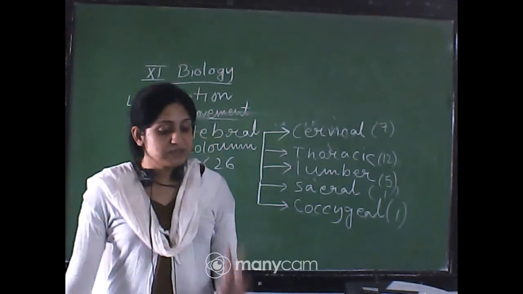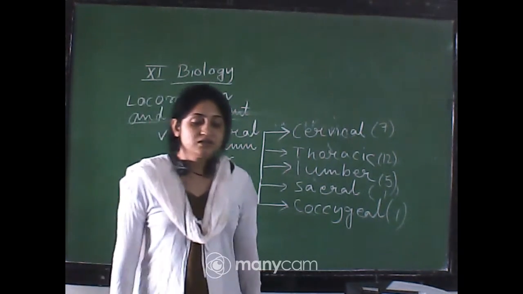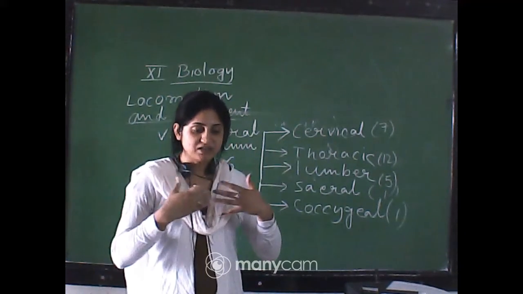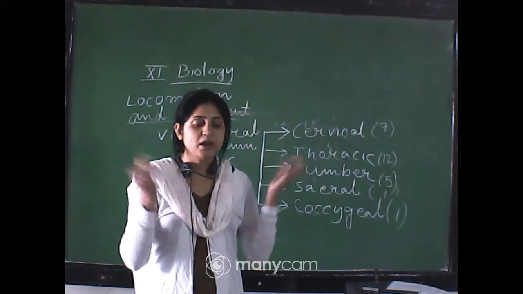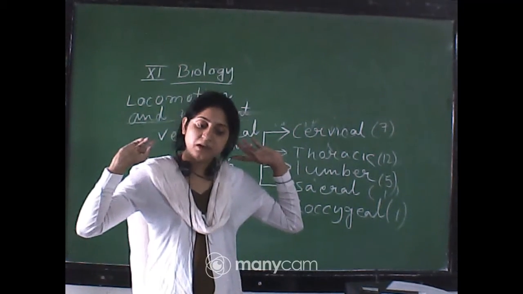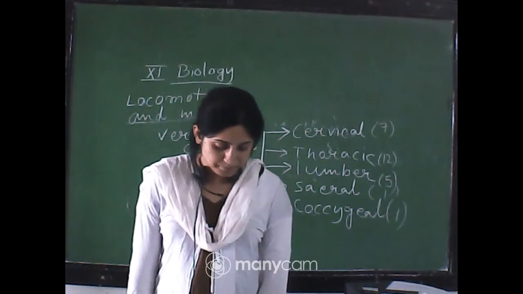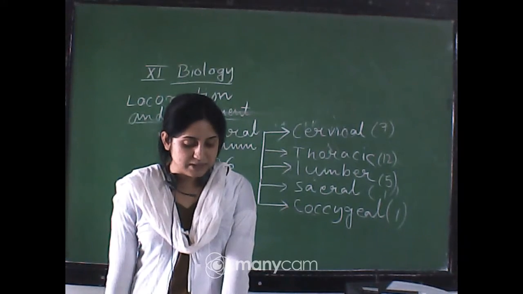Now ribs. There are 12 pairs of ribs. Each rib is a flat bone connected dorsally to the vertebral column and ventrally to the sternum. It is a cage-like structure, rounded from the sternum side and joined to the vertebral column at the back. Okay, this is the structure of the ribs.